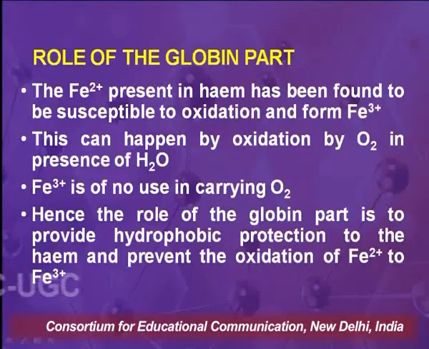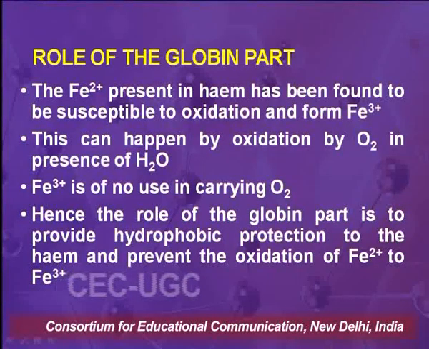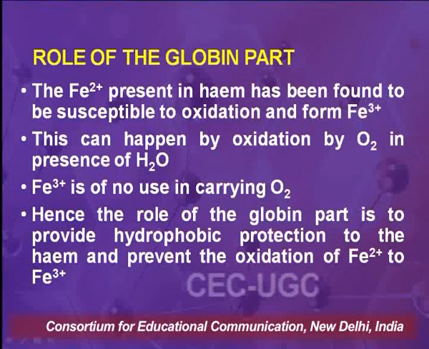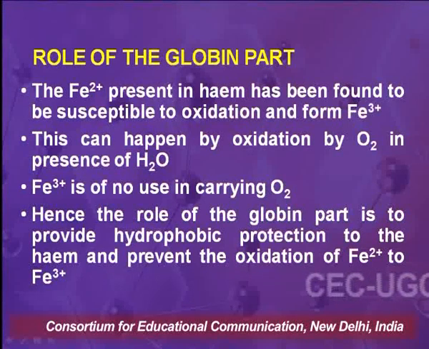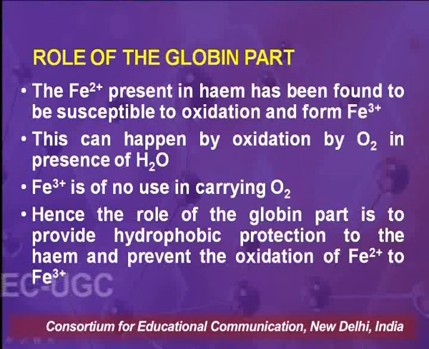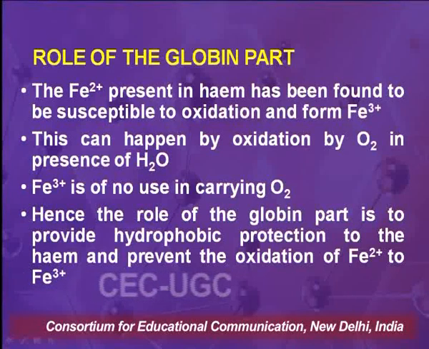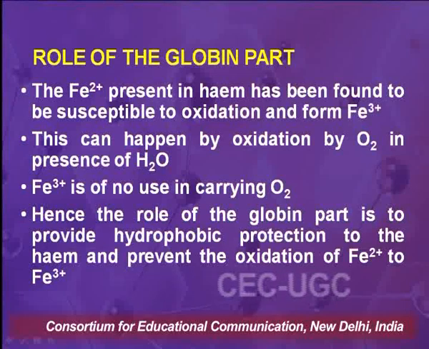Now, the role of the globin part, that is the protein part which is surrounding the heme unit, is that the iron 2 which is present in heme has been found to be susceptible to oxidation, and it forms iron 3 easily.